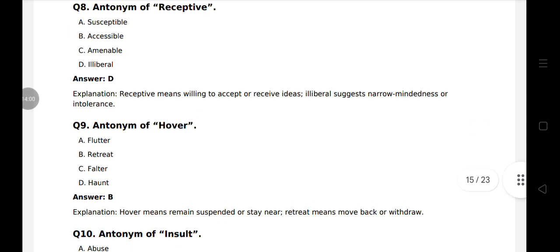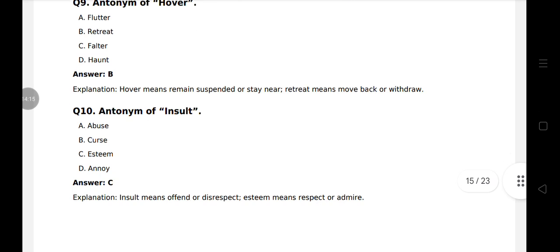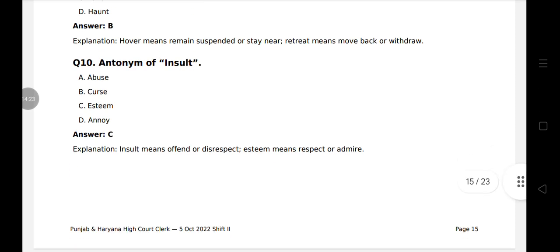Question 9. Antonym of hover. Hover means remain suspended or stay near. So its antonym is retreat, meaning move back or withdraw. Question 10. Antonym of insult. Insult means offend or disrespect. So its antonym is esteem. Esteem means respect or admire.